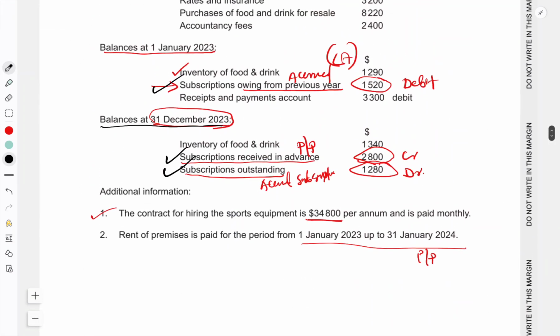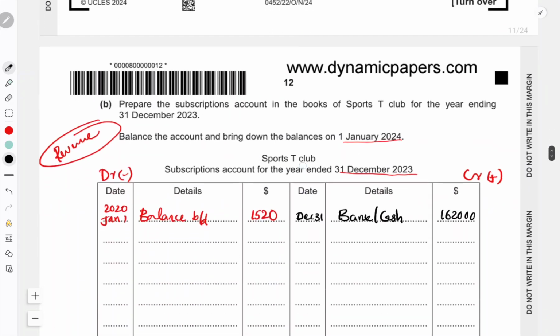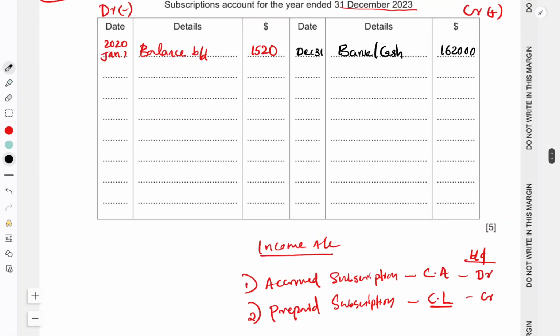So closing balances, we have subscription received in advance, that is prepaid. As we know, prepaid income is a current liability. A current liability will be a credit balance, so the brought down balance will be on the credit side. So subscription received in advance, we'll take this 2800. We know that brought down will be on the credit side, so the carry down will be on the debit side, isn't it? So current year closing balance carry down 2800, and we will balance it.